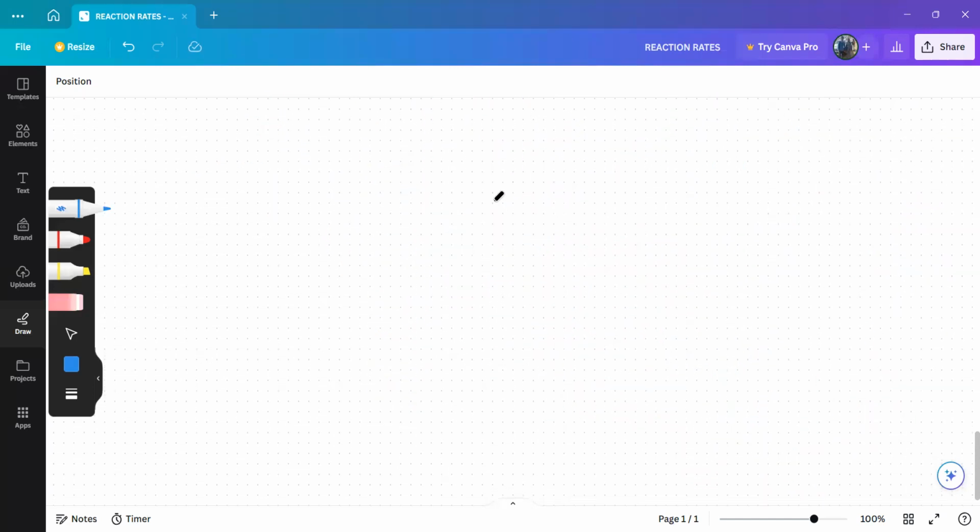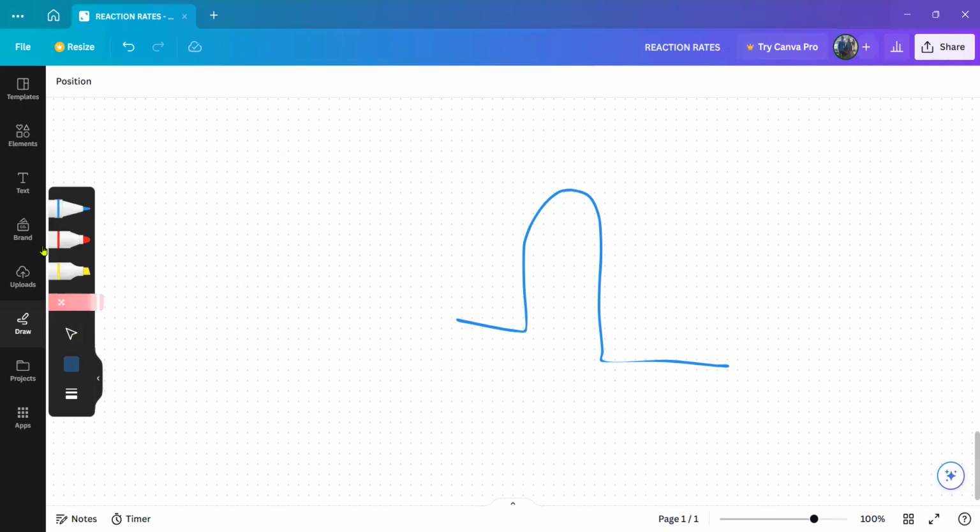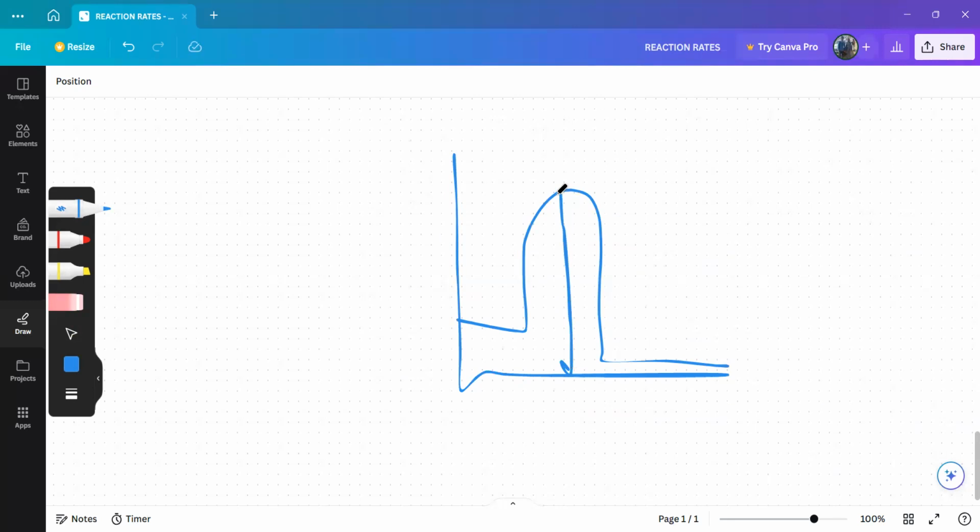Then on these graphs, you must be able to know the aspects. You must be able to know the name of this space over here. This space we call activation energy.